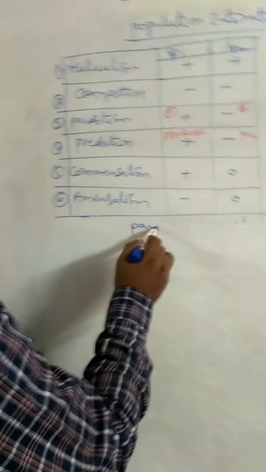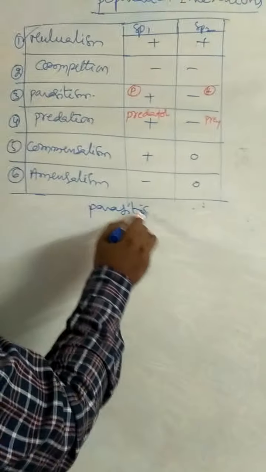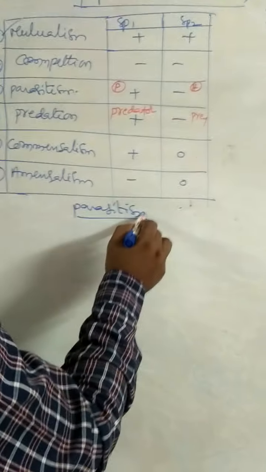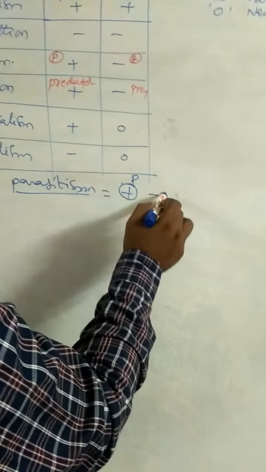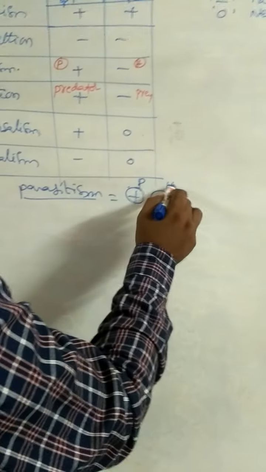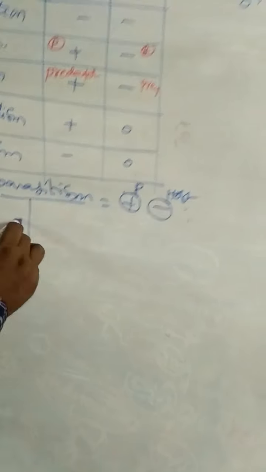Next one is parasitism. Parasitism is an association in which one partner gets benefited, that is the parasite, and the other one is harmed, that is the host. There are different types of parasites.